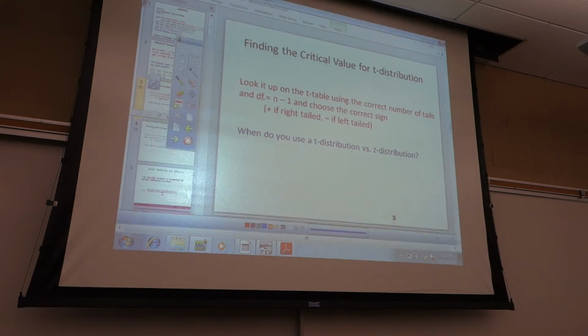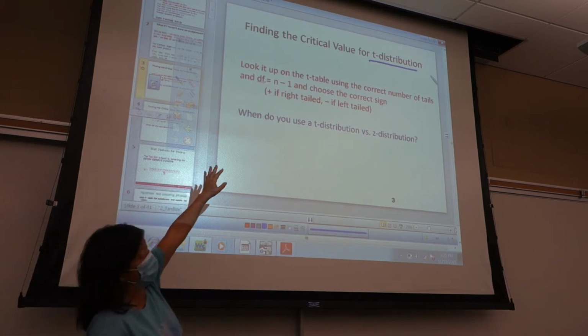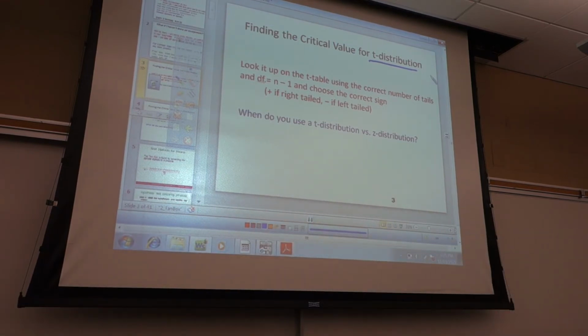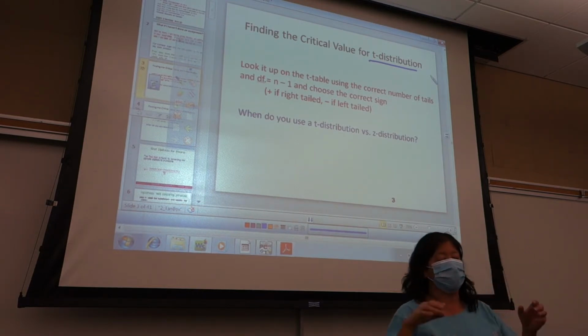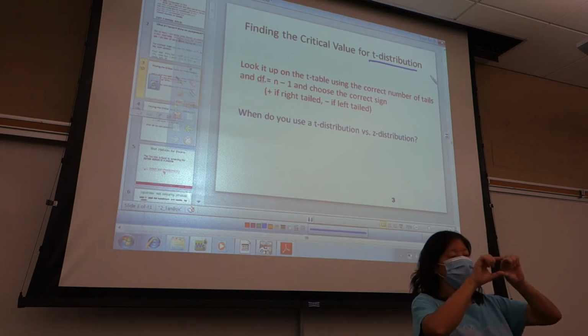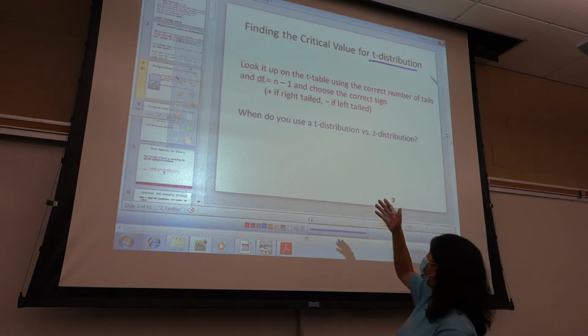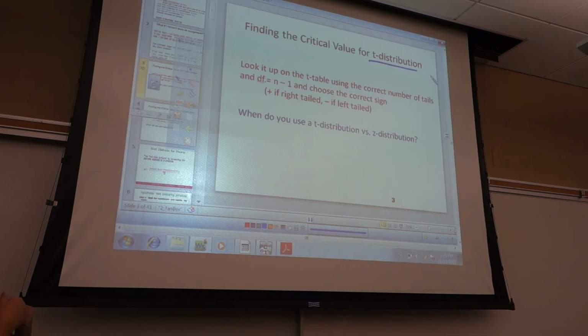All right, so how do you find the critical value? For a t-distribution, when do I use a t-distribution? Mean, Mr. T, right? Mr. T is really mean looking. If it's a mean, use a t-distribution. How do you find it? Use a t-table. Use the degrees of freedom n-1. That tells you what row to use. And then figure out whether you have a one-tailed or two-tailed test. That will tell you which row across the top to use to determine which column to use. And then use your alpha. That tells you what column. And that will give you your critical value.